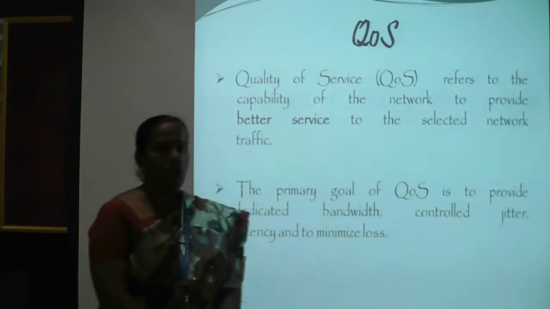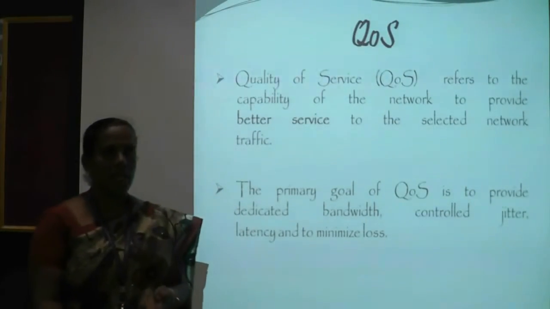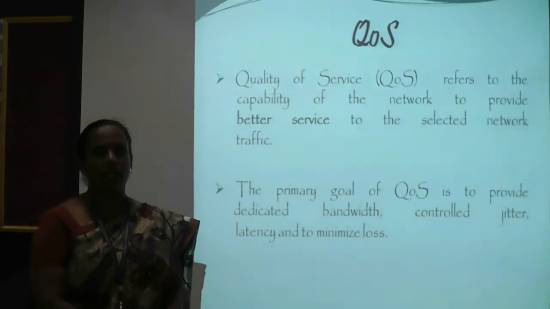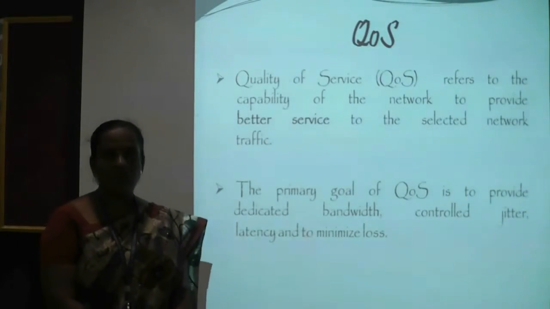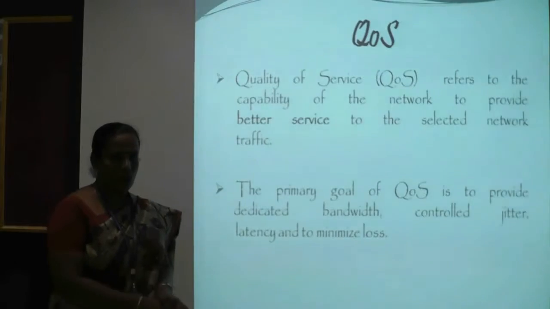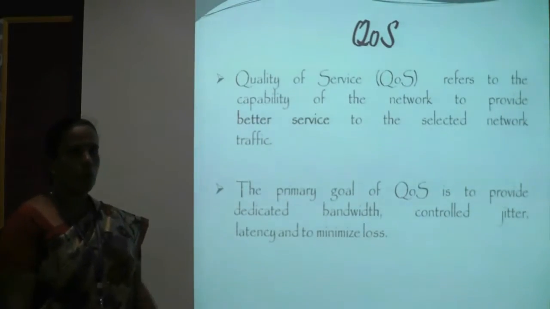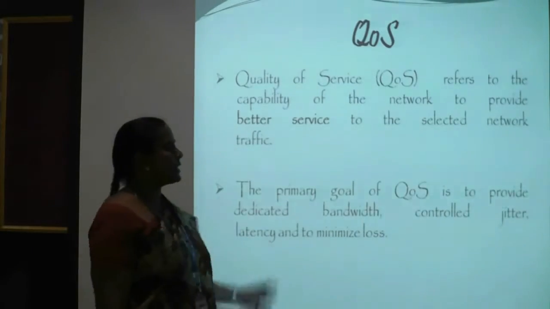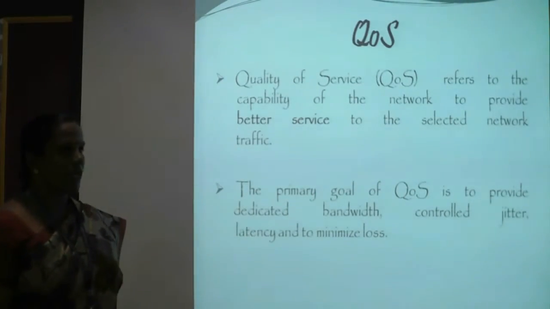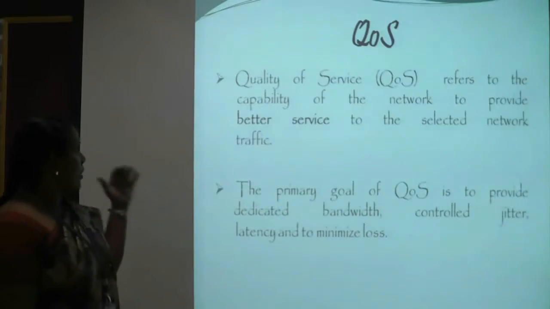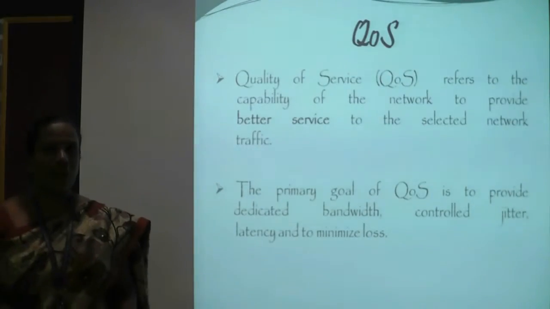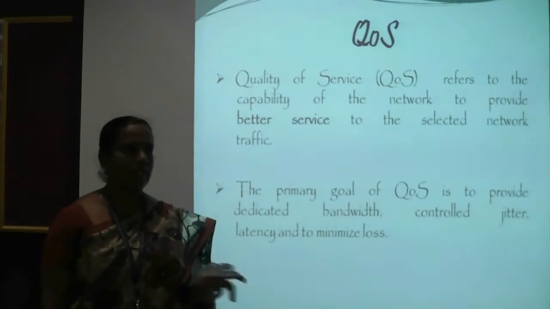So up to now we have seen what optical technology and optical networks are. In optical networks, what are the types of switching used and what are the routing concepts used in the networks. And another one is QoS. That is a very important concept in networking, that is quality of service. The quality of service refers to the capability of the network to provide better service to the selected network.